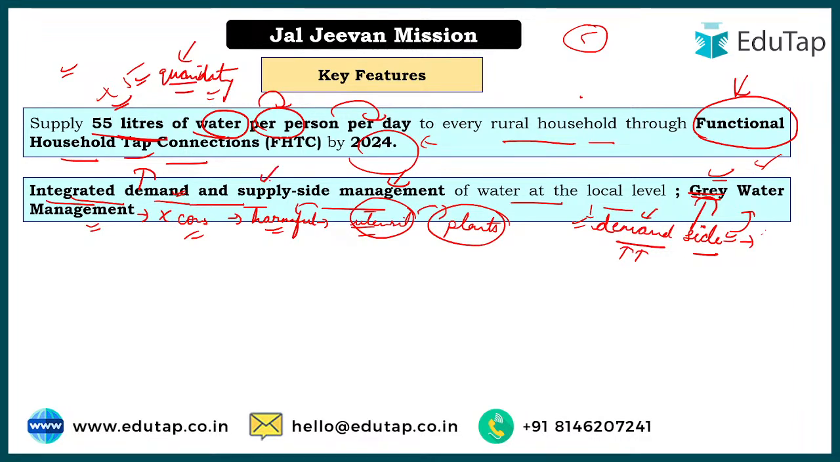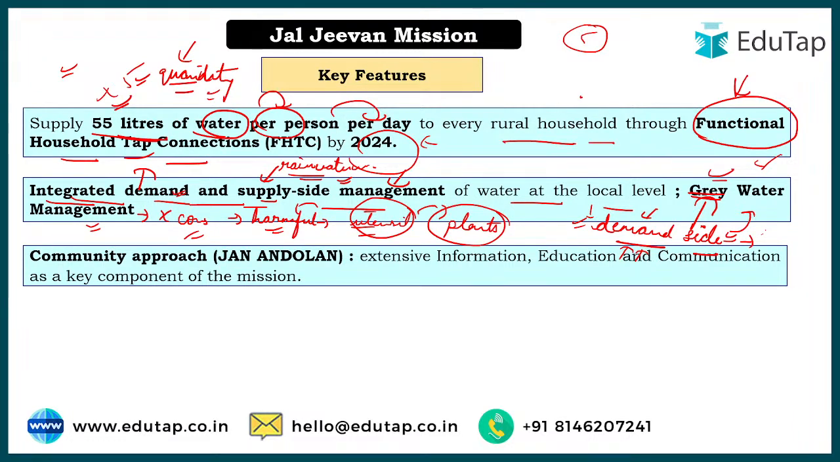Now comes the supply side. Of course we have to provide the water to them also, right? So how can the supply side be managed? That can be managed by telling them about rainwater harvesting, right? Rainwater harvesting is the best example of supply side management, where it can be controlled and the people can have enough water by themselves.